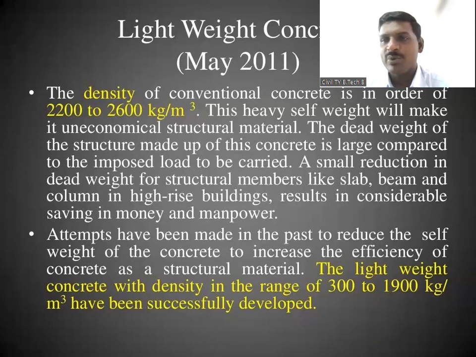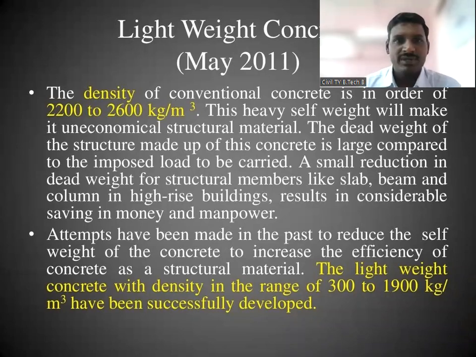We can reduce the self weight, we can reduce the dead weight of the structure, and we can take the maximum imposed load. म्हणजे लाईव्ह लोड तेवढाच घेऊन आपण त्याचं self weight reduction करू शकतो. So if self weight is reduced, then what will be the final outcome? Automatically cost will be reduced.